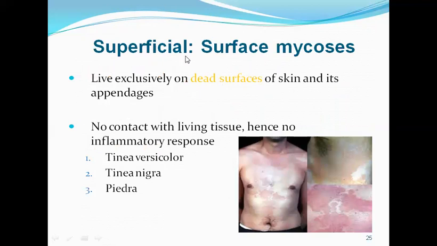So coming to the superficial mycosis, first we have the surface mycosis. These fungi infect the dead surfaces of the skin and its appendages. For example, we have Tinea versicolor, Tinea nigra, and Piedra. These are the names of the diseases which are caused by the representative fungi. So this is a picture of Tinea versicolor.